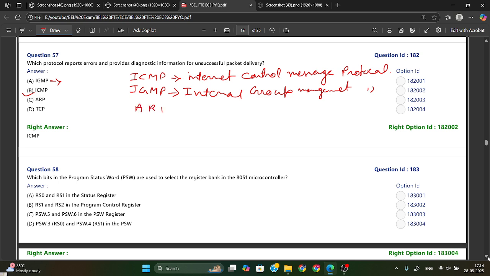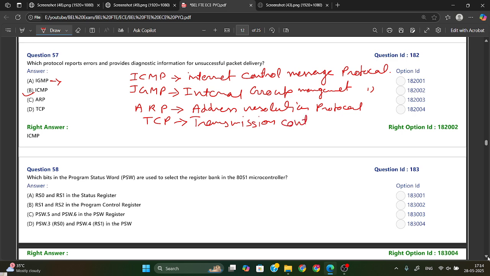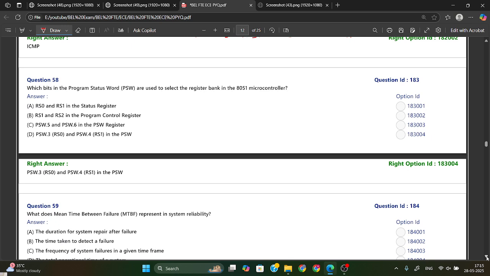ARP is Address Resolution Protocol. Then TCP is Transmission Control Protocol. Just remember these abbreviations also, because sometimes they will ask abbreviations in the exam.